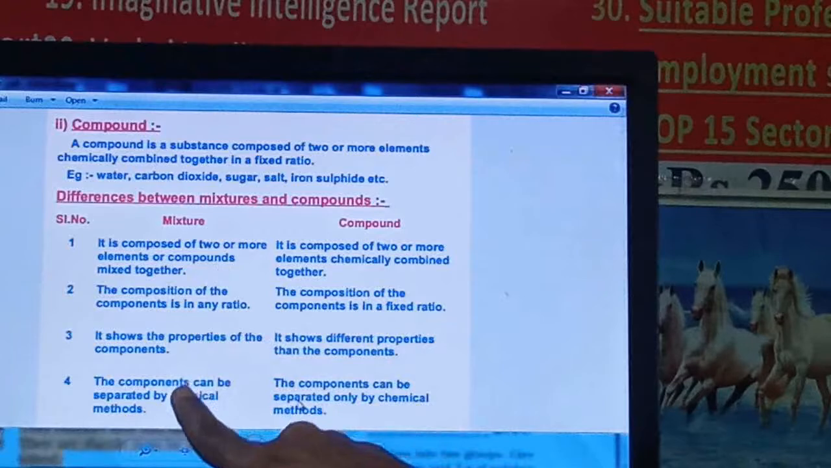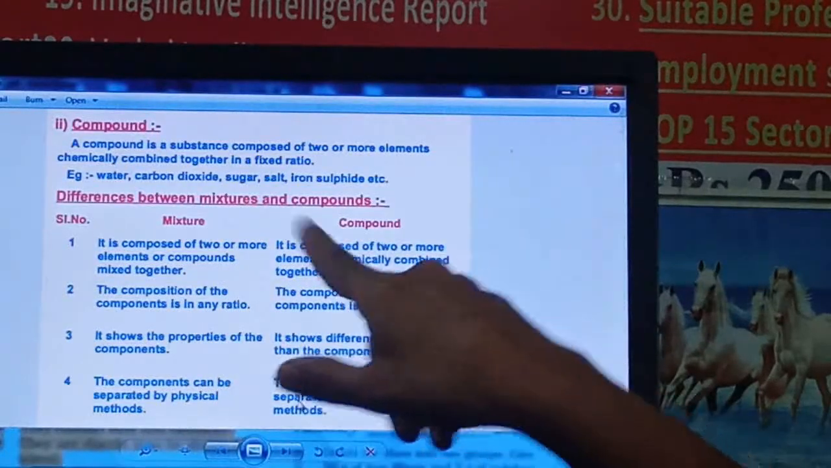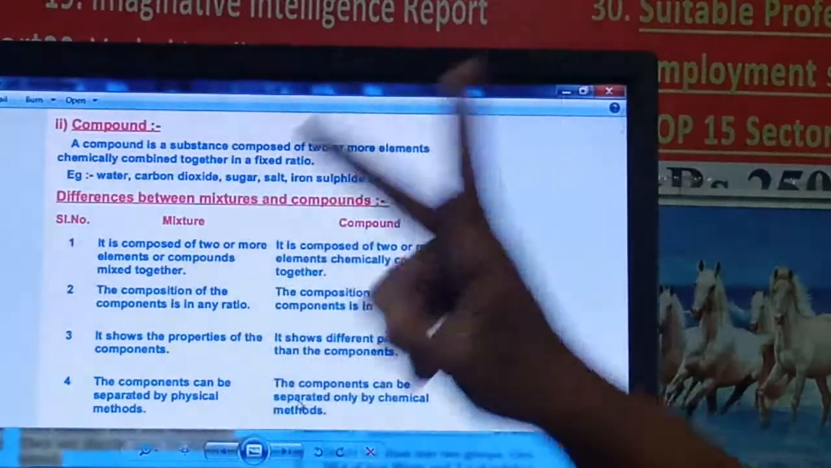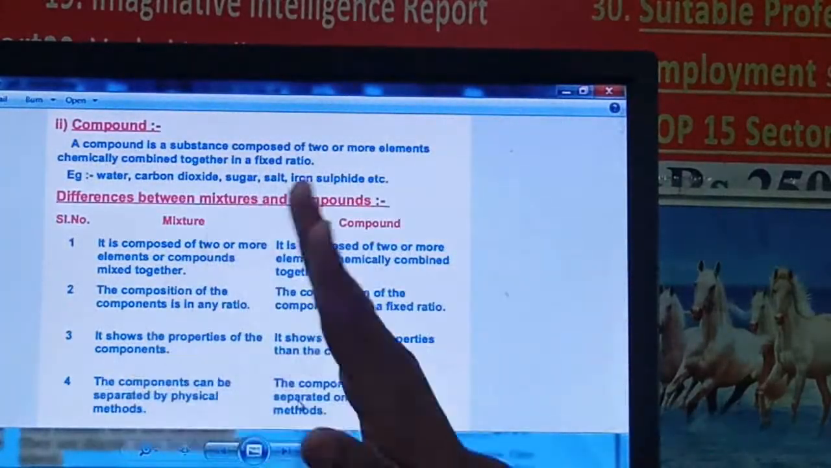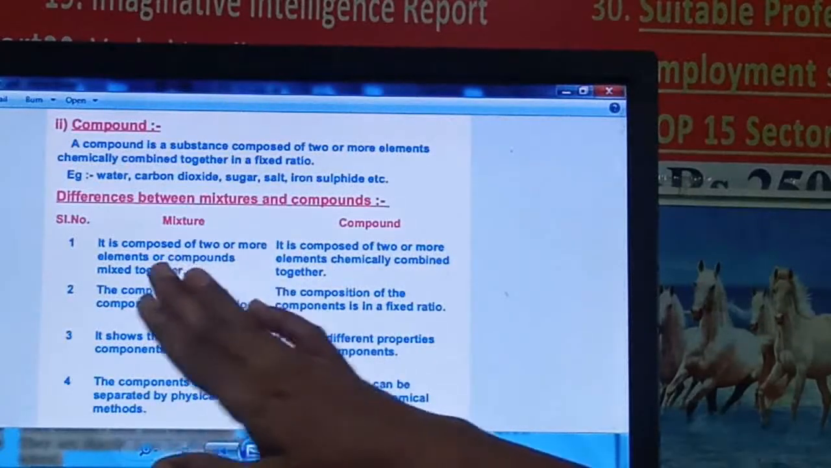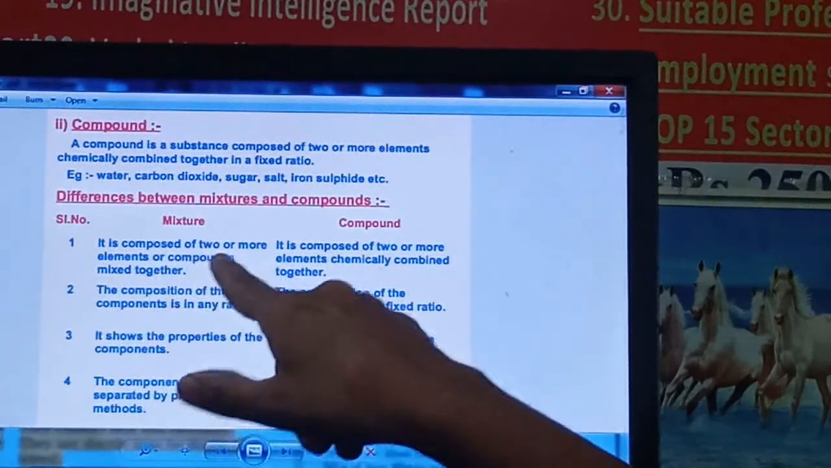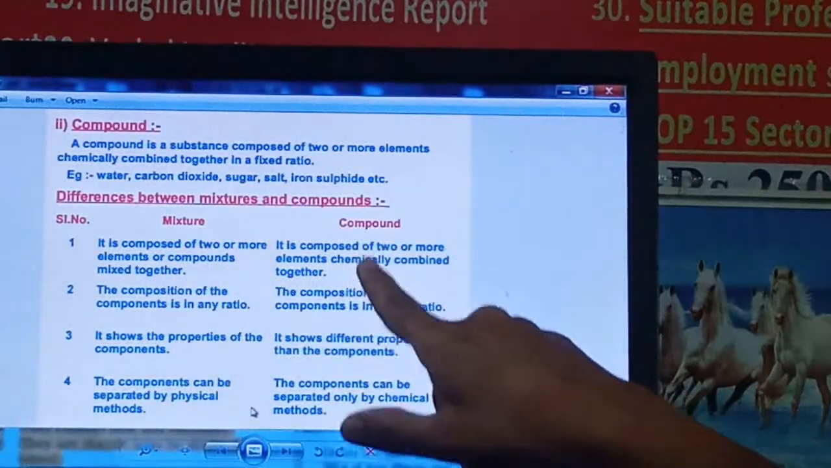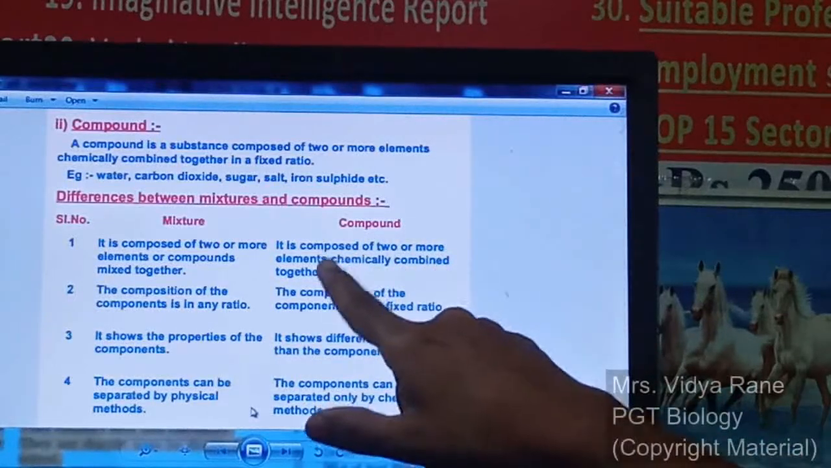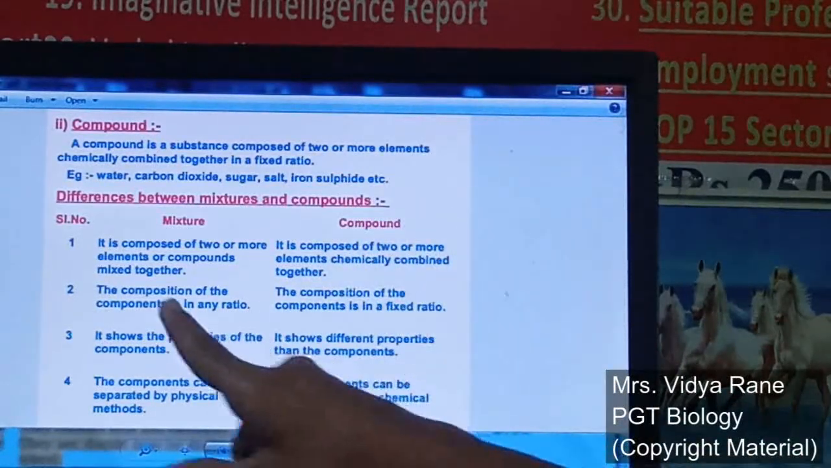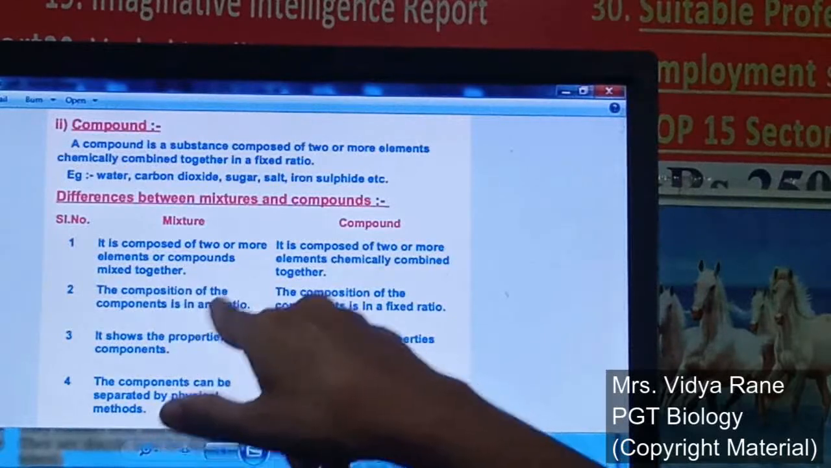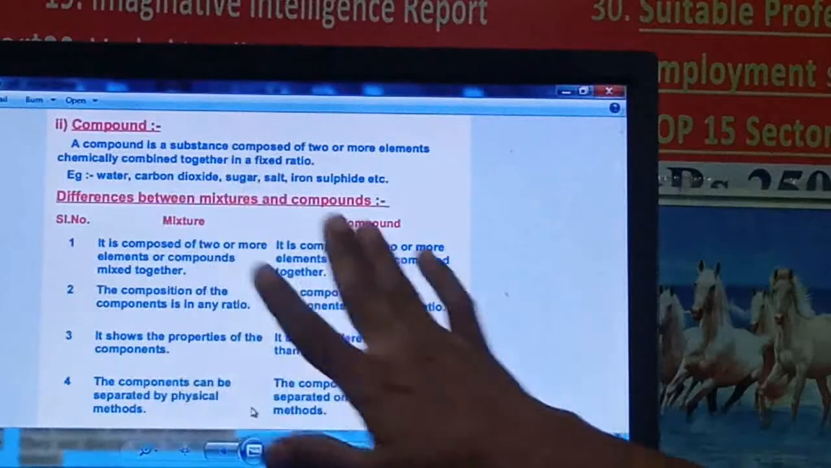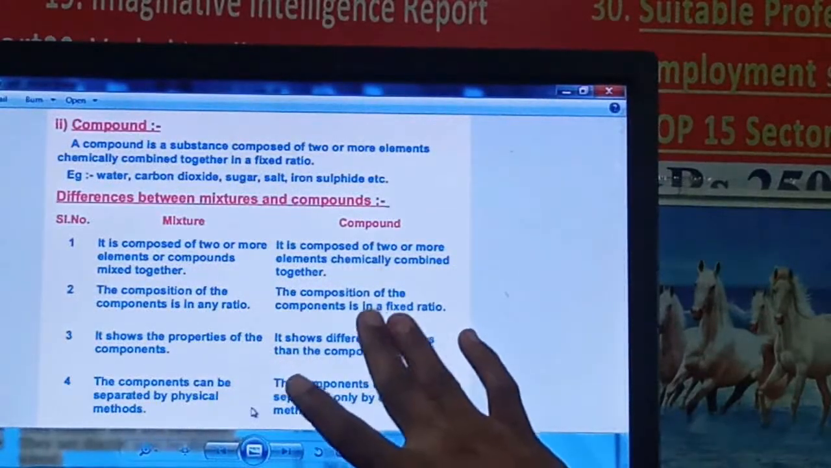Here the differences between mixtures and compounds are given, how they are different from each other, because both contain two or more elements together. The first point is that a mixture is composed of two or more elements or compounds mixed together. The second point is that the composition of the components is in any ratio, it is not fixed, but in the case of a compound it has a fixed ratio.